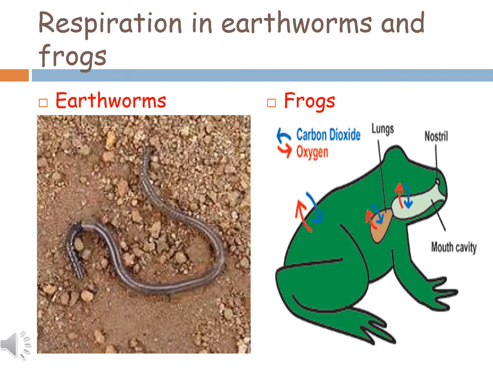Now next is respiration in earthworms and frogs. Earthworms breathe through their body surface or their moist skin, and frogs breathe through lungs as well as their moist skin. We know that frogs are amphibians, so when they are on land they breathe through their lungs, and when they are in water then they breathe through their moist skin.